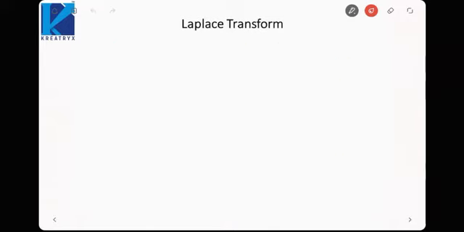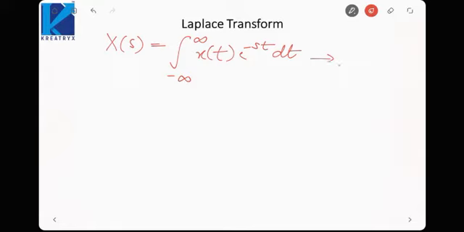Okay, so let us see how we can find the Laplace transform. X(s) is equal to the integral from minus infinity to infinity of x(t) e raised power minus st dt. There we were taking e raised power minus j omega t. Here we will take e raised power minus st. So this will be the analysis equation of the Laplace transform.